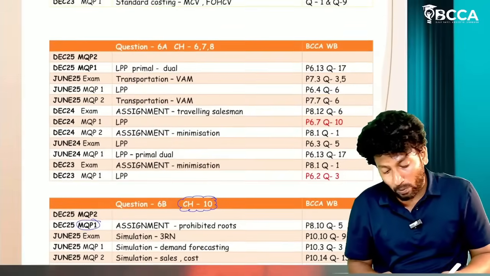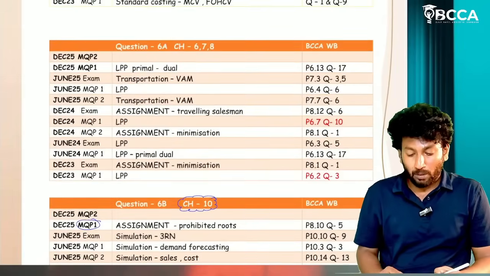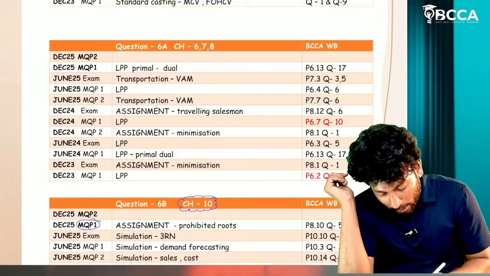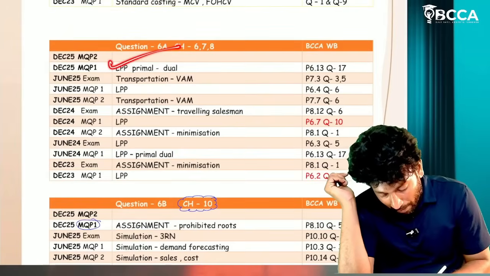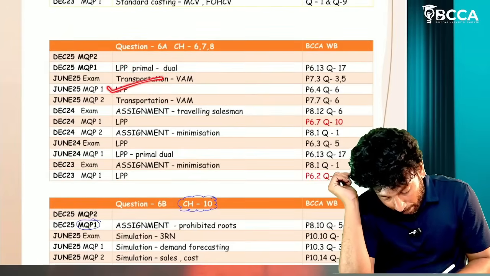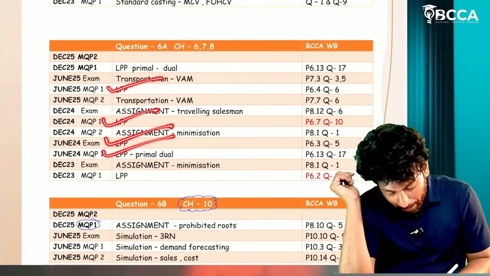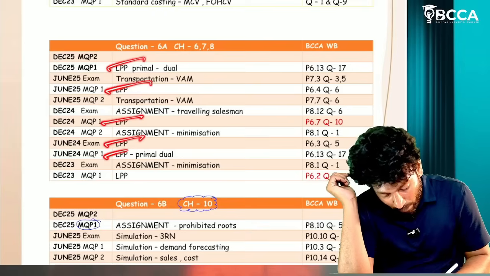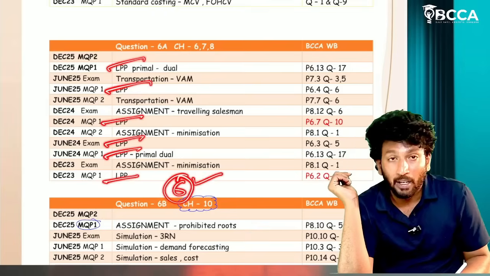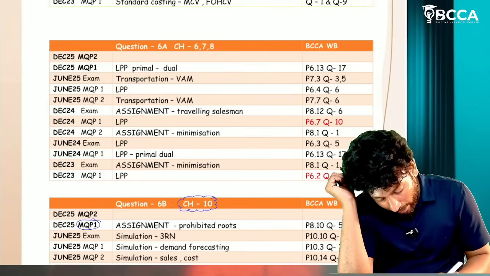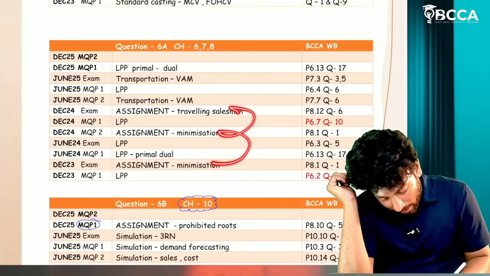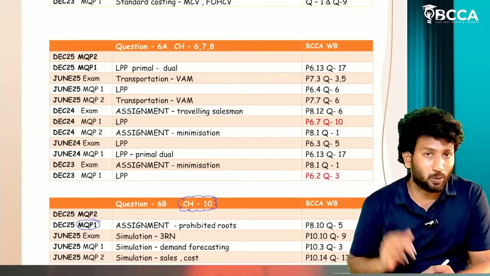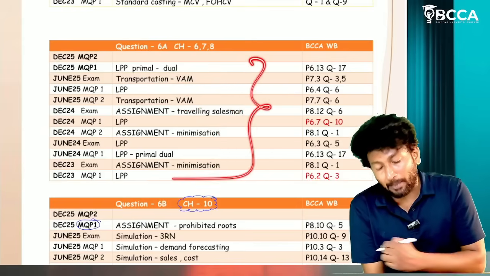Now coming to question number 6a. Questions 6, 7, 8, three questions will be from the DM part. Here LP model, primal and dual, linear program planning, LPP. For this 6a, 1, 2, 3, 4, 5, 6 times they have asked linear program planning question. See here, three times they have asked assignment question, and transportation two times. Prepare these three chapters.